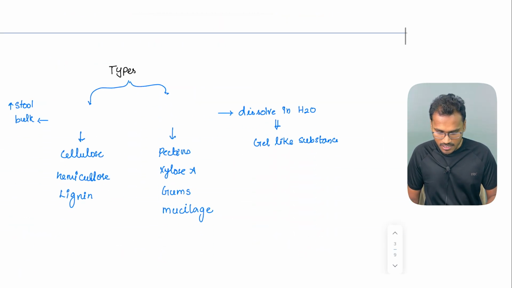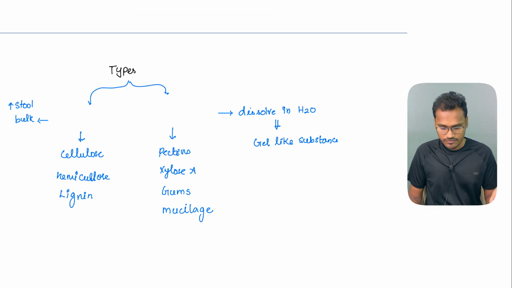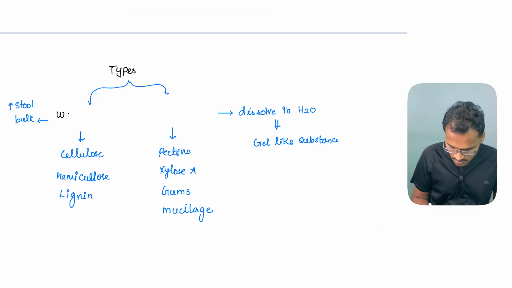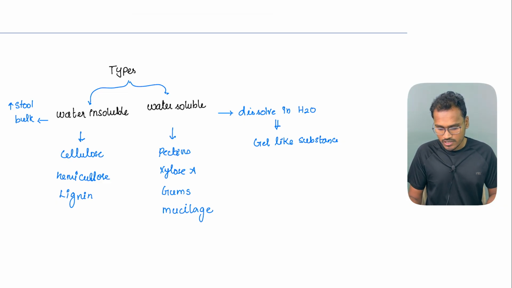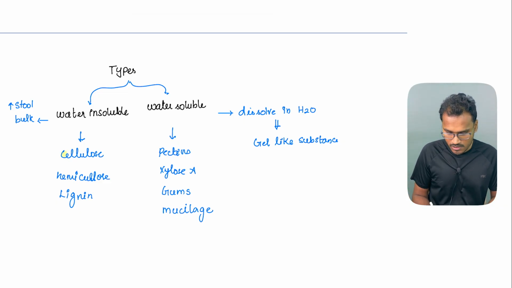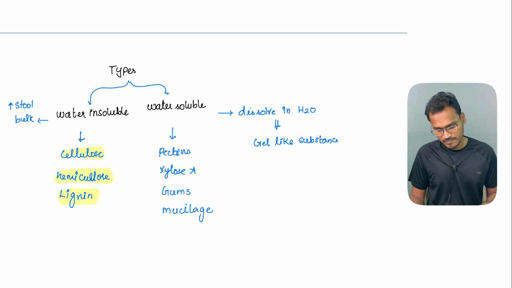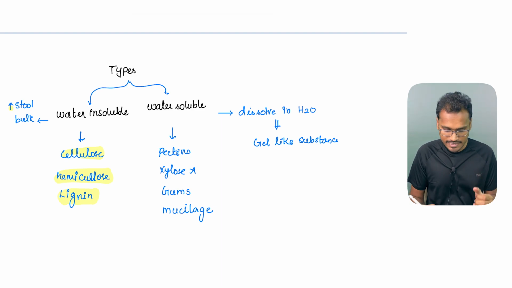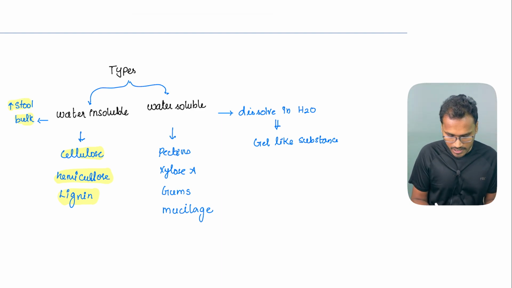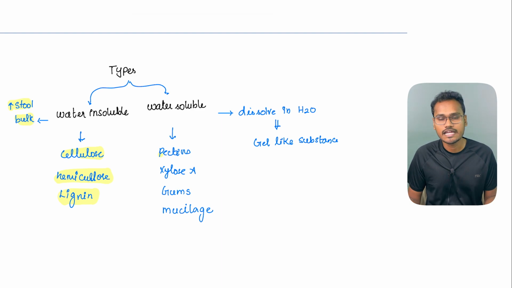Next, there are two types of dietary fibers. The first group is water insoluble; they are not soluble in water. The second group is water soluble; they will dissolve in water. In the water insoluble group, cellulose, hemicellulose and lignin are the primary components. How do they work as dietary fibers? By increasing the stool bulk.